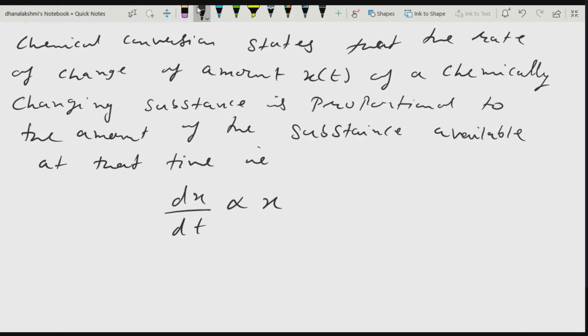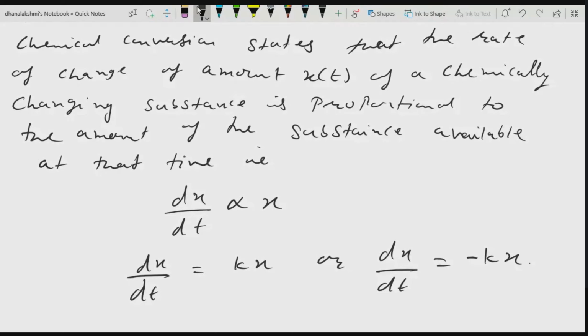Now if you remove the proportionality sign, you will have dx by dt is equal to kx, or you may have dx by dt is equal to minus kx, depending upon whether the amount has increased or decreased, where k is a constant of proportionality.